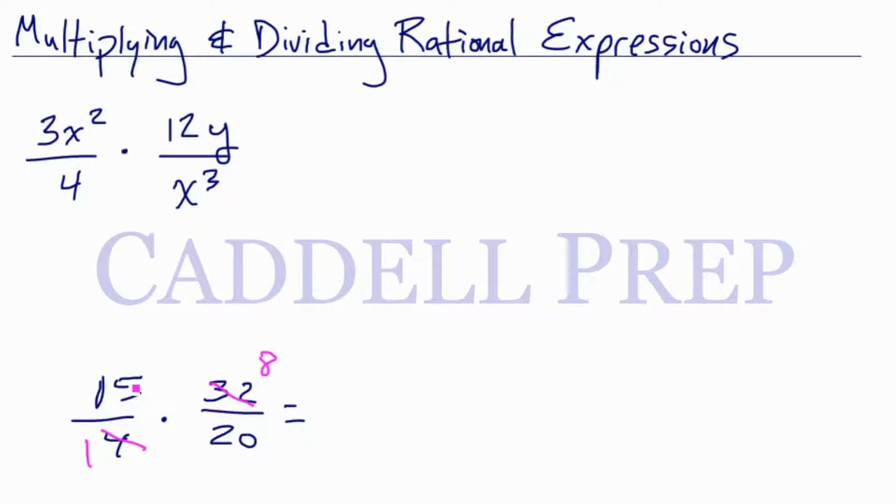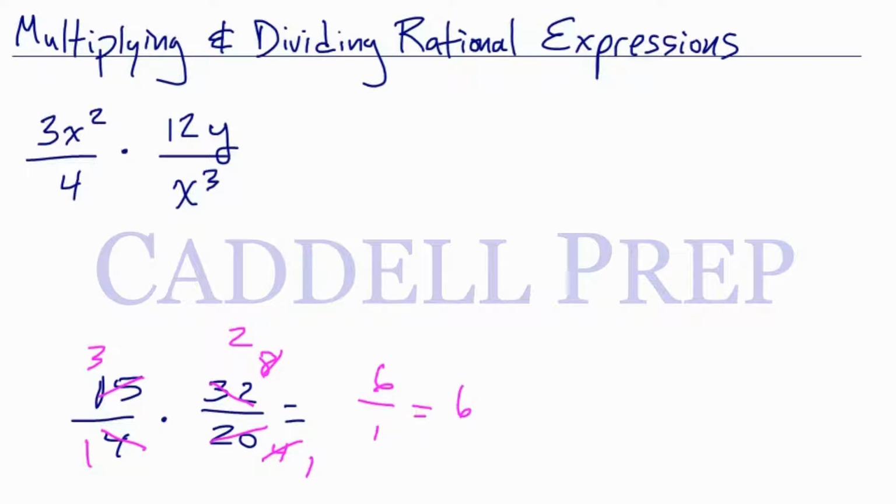Then 15 and 20 could be reduced. 5 goes into 15 3 times, and 5 goes into 20 4 times. And then finally, these reduce: this becomes a 1, this becomes a 2. We multiply across, we get 6 over 1. In this case, it's just 6.